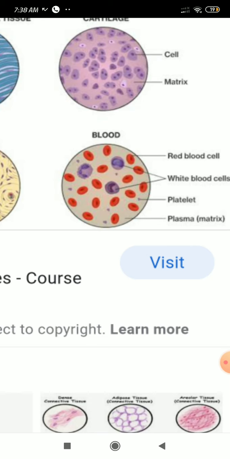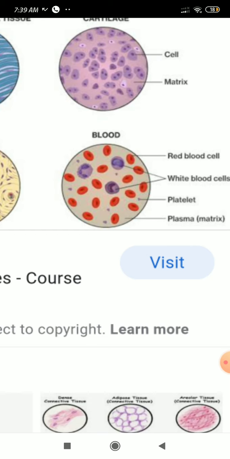After 120 days, how can we get new red blood cells? Whenever the baby is in the mother's womb, the red blood cells are produced in the liver and in the spleen, the organ that acts as the graveyard. When grown up, in the adult condition, the production of RBC changes. They are generated from the bone marrow, the hollow portion of the bone. So this is about the red blood cells.